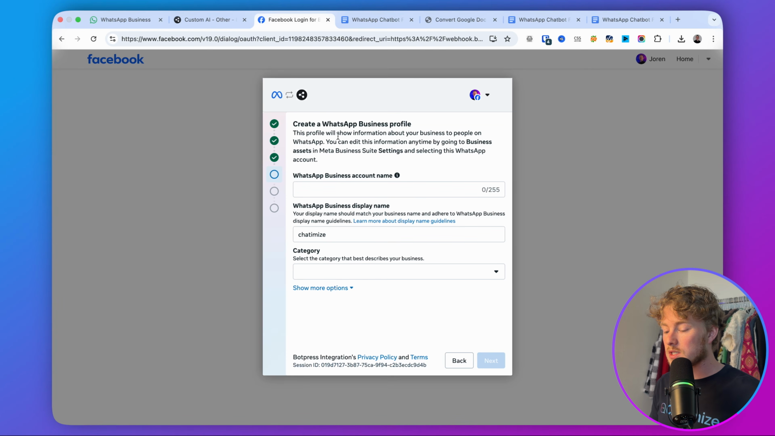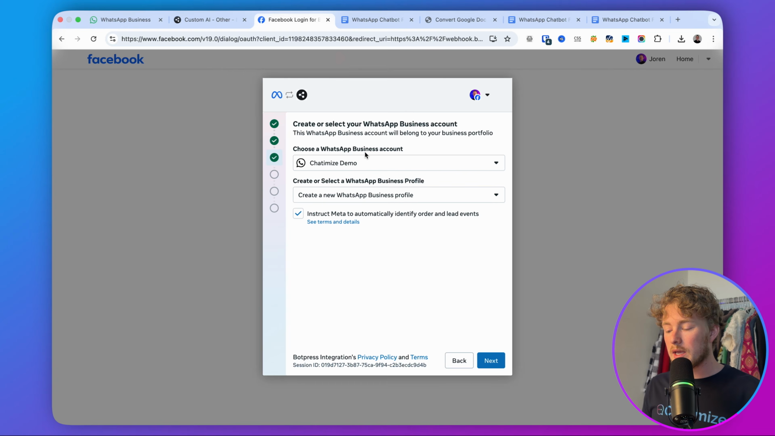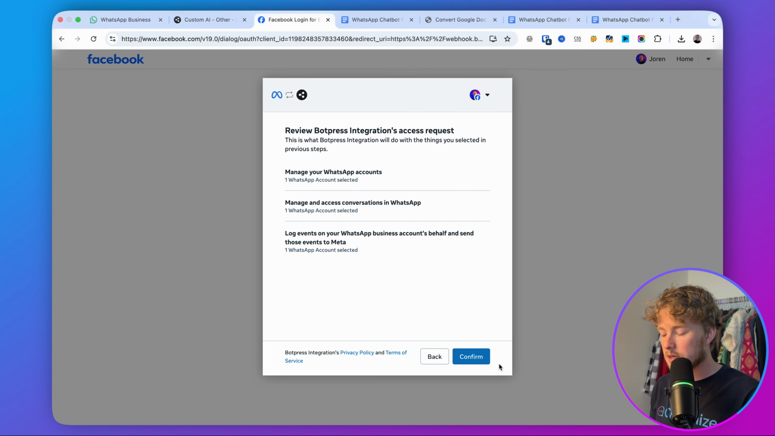I already have a WhatsApp business account, so I'll just use that one, but you just need to follow the steps and just enter your information. It's all pretty clear. In my case, I would just go here with Chatbot's demo and then go with this business profile, click on next, and I click on confirm.